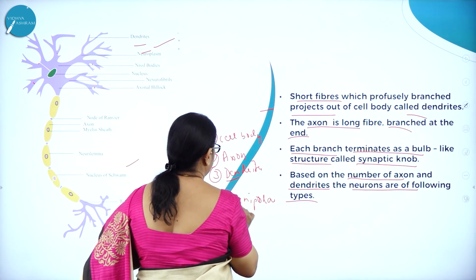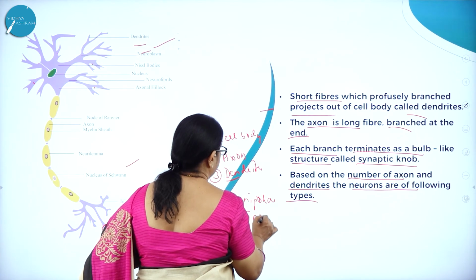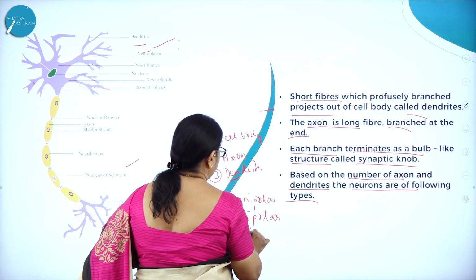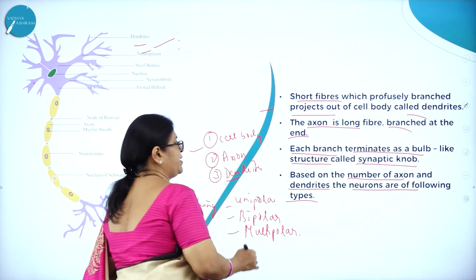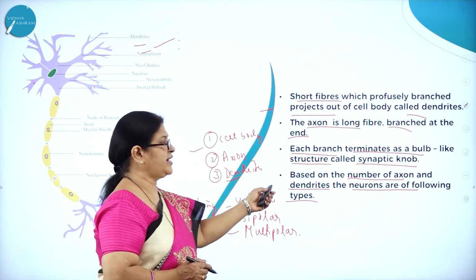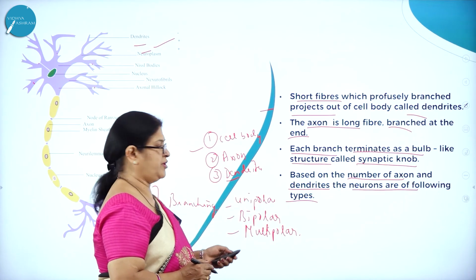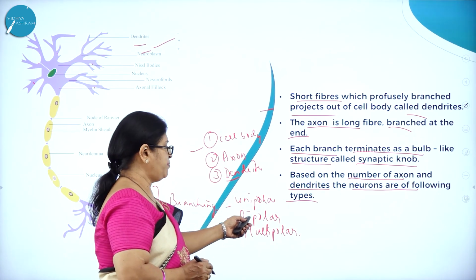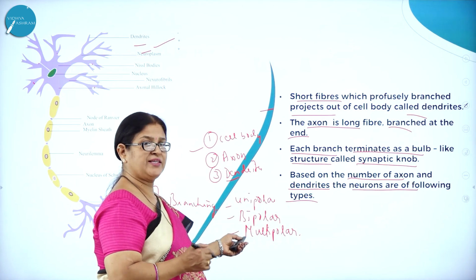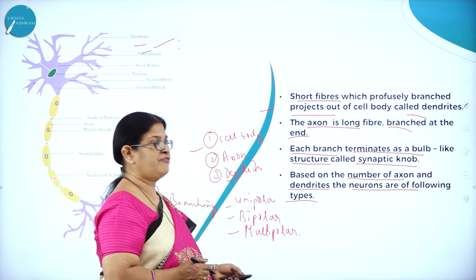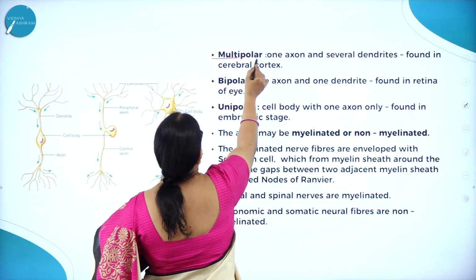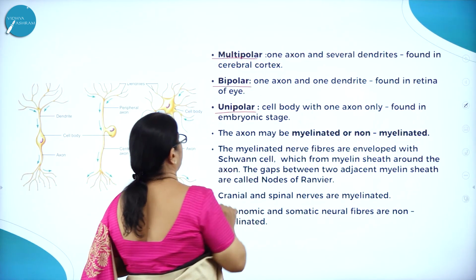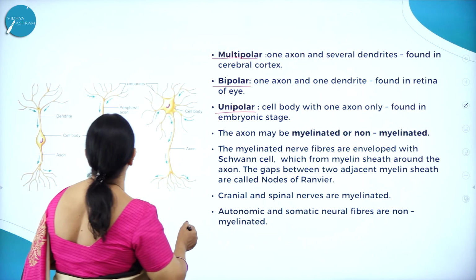Unipolar, bipolar and multipolar. So based on the number of axon and dendrites, the neurons are of the following types: unipolar, bipolar, multipolar. Why are they classified? Based on the number of axons and dendrites. So moving on to the multipolar, bipolar and unipolar, let us understand. Here you can see the picture.